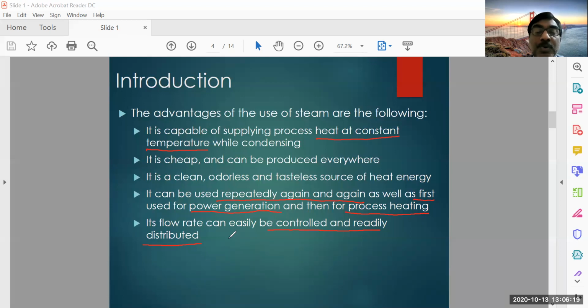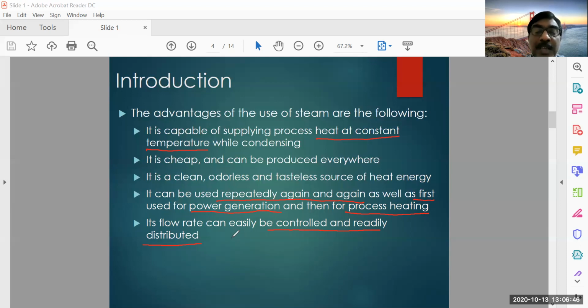If you want to supply the heat by matching the parameters of that process, then obviously the control is required, and that control can be very easily done with steam. So it is easily controllable and readily distributable. Wherever you want to distribute the steam, it is very easily done.